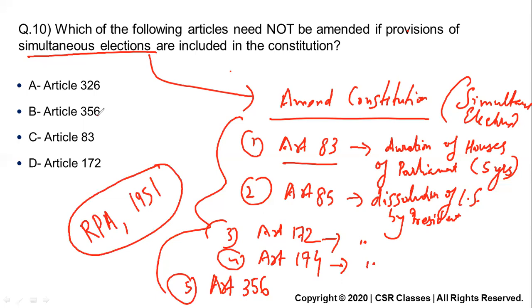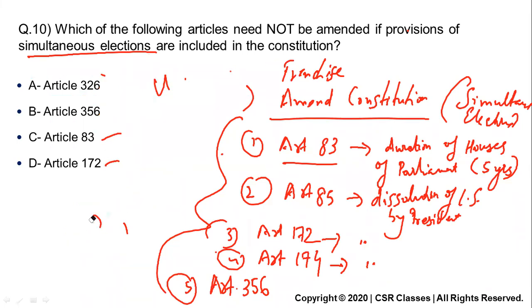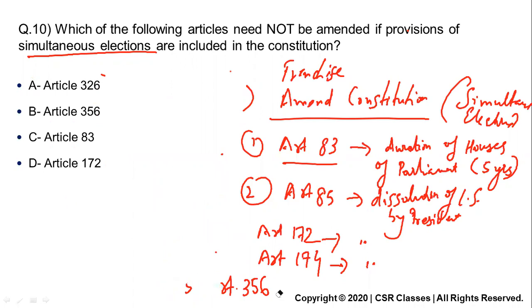So here 356 is there, 83 is there, 172 is there. So 326 need not be changed. This is the right answer. It need not be changed because it only talks about universal adult franchise. So if you want to include simultaneous elections, there is no need to do anything with Article 326. So you have to remember the 5 articles, because it can come in the form of a mains question also, like what all things need to be changed.